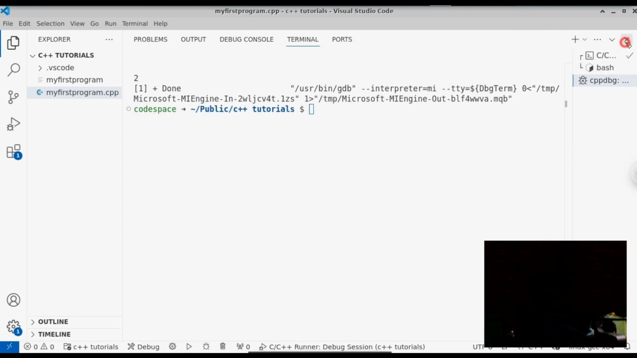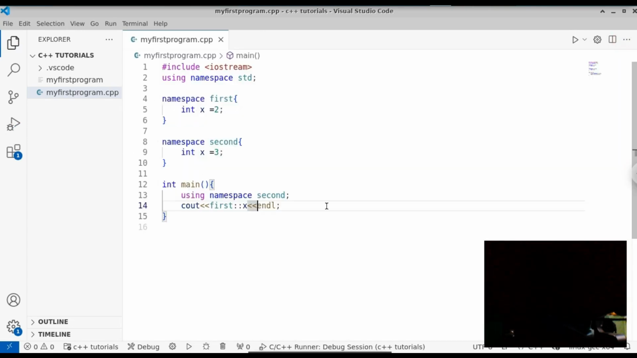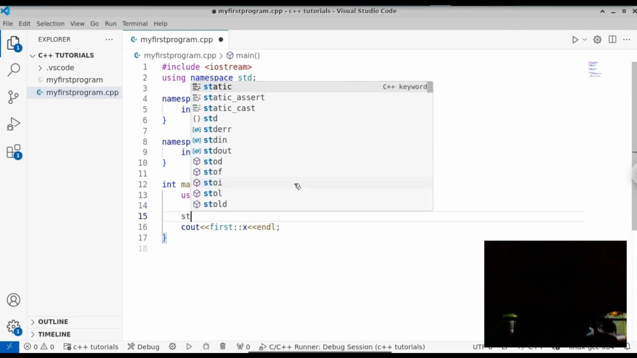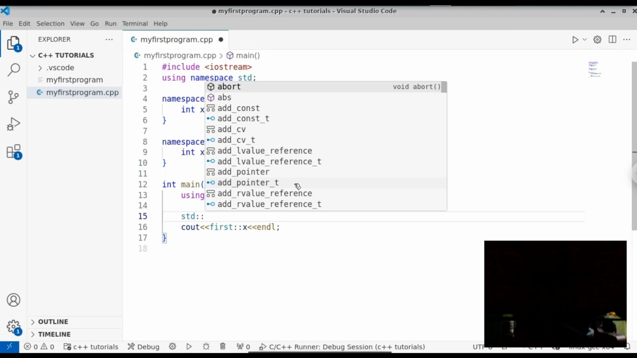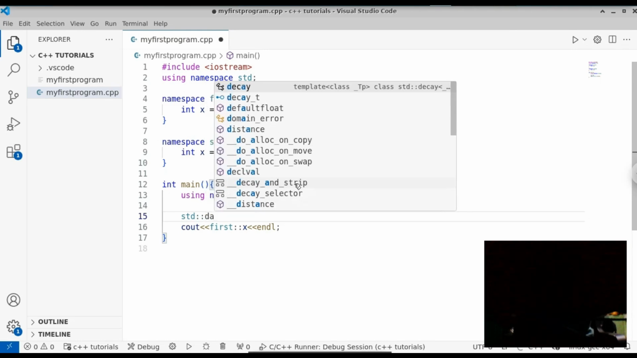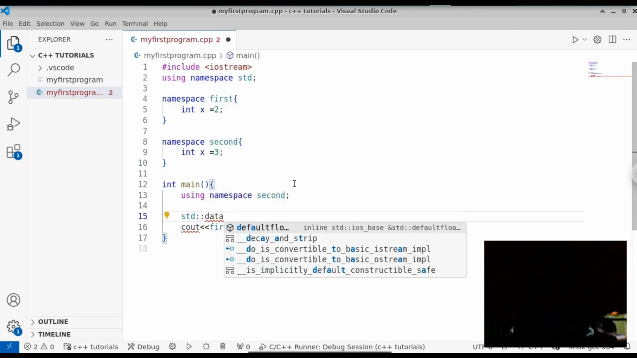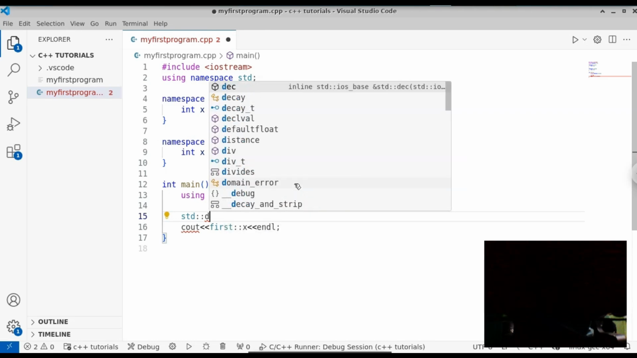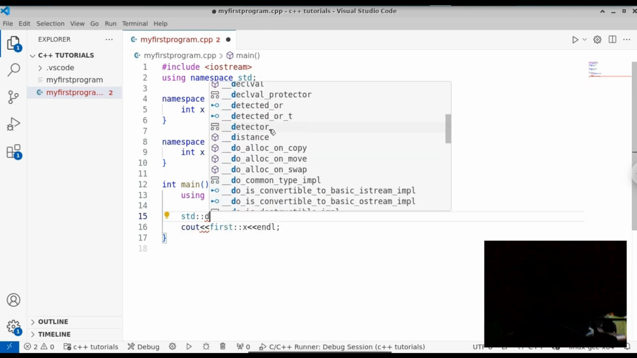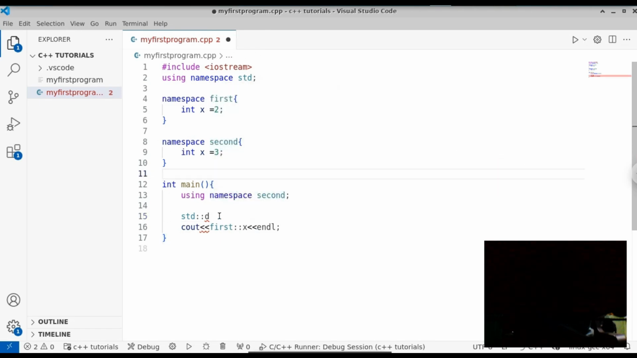The standard namespace has a lot of different variables. So let me show you what variables are available. If you use std and the scope resolution operator, you can see that we have different variables available. By using namespace standard, you can't use some variables because those variables are defined in the standard namespace. So I won't recommend that you use using namespace standard.